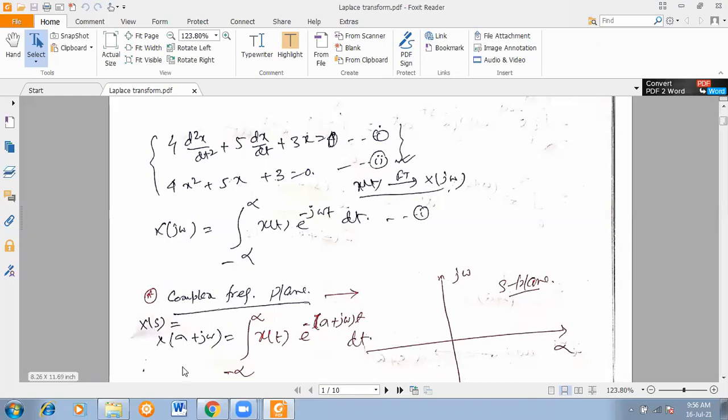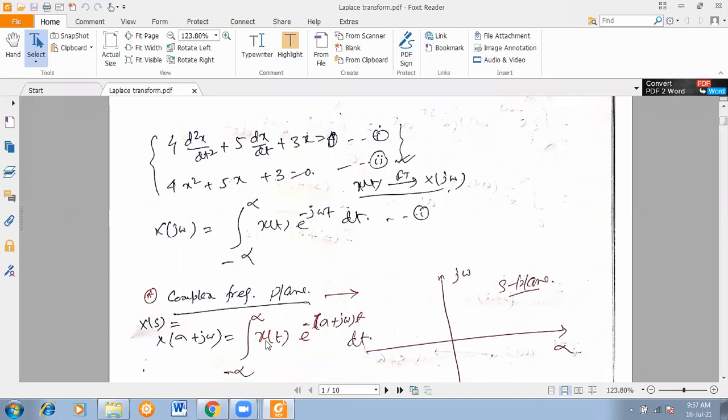So X of sigma plus j omega, which we now write as X of s, that's the s plane, is the integral from minus infinity to plus infinity of x of t e to the power minus (sigma plus j omega) t dt, and dt is intact.